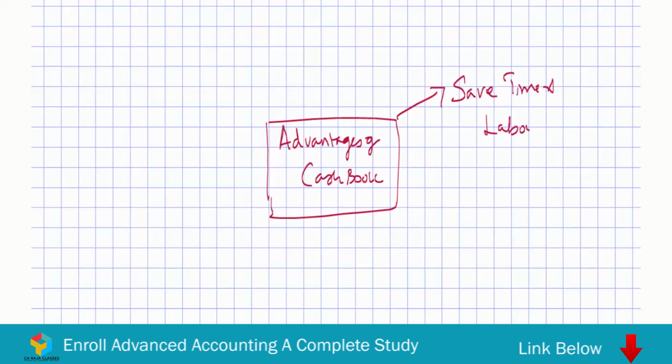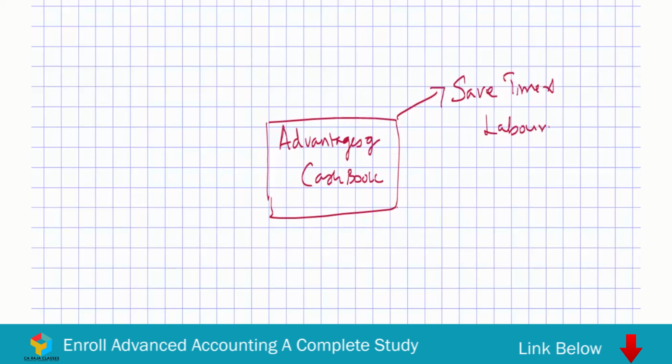How does it save time and labor? See, when cash transactions are recorded in the journal, a lot of time is involved. But when all these transactions are straight away recorded in the cash book, which is already in the form of a ledger, you are avoiding a two-step process. Directly you are taking it to the ledger. So when you are recording in the cash book, you have done the journal as well as the ledger process, so it is saving you time.